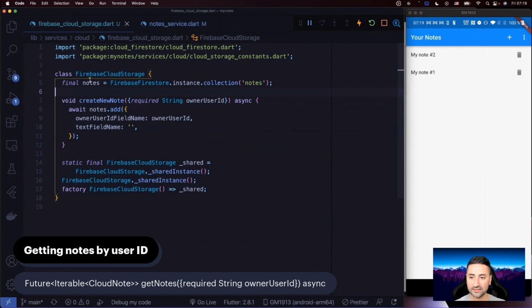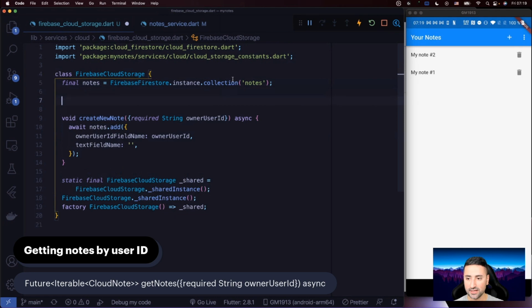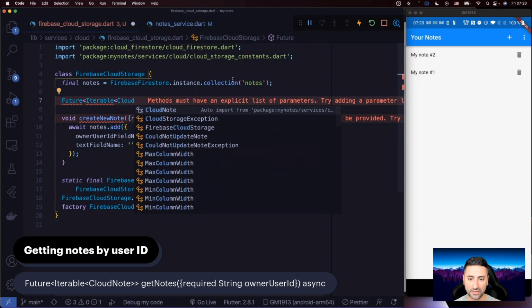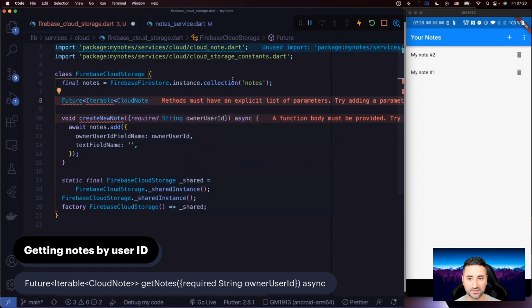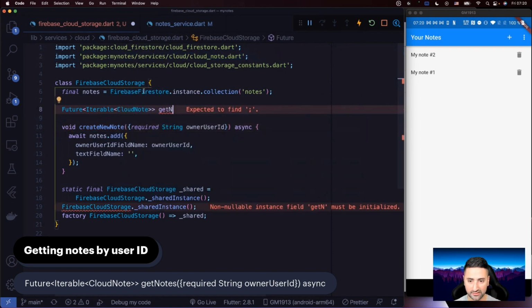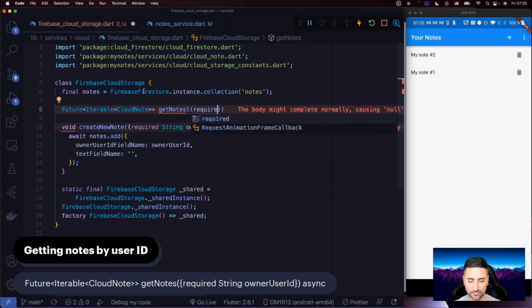So let's go ahead and do that. It's called get notes, and it's quite a meaty function, actually. Let's say Future of Iterable of CloudNote. I think we have to import CloudNote as well. Pressing this button imports it for me. If you're getting some errors, it's probably because your editor hasn't been able to find CloudNote. Then we're going to say getNotes with a required parameter, ownerUserId. And it's an asynchronous function.